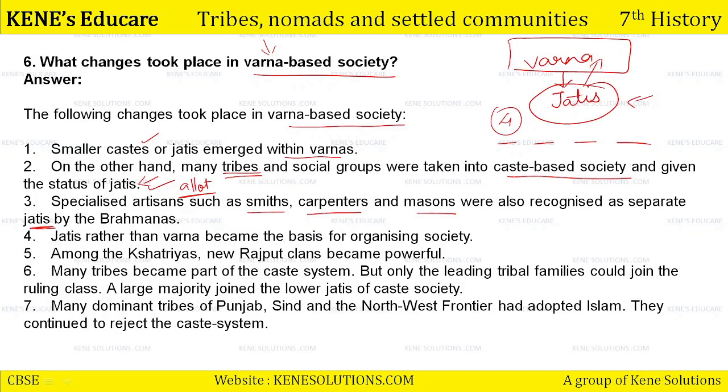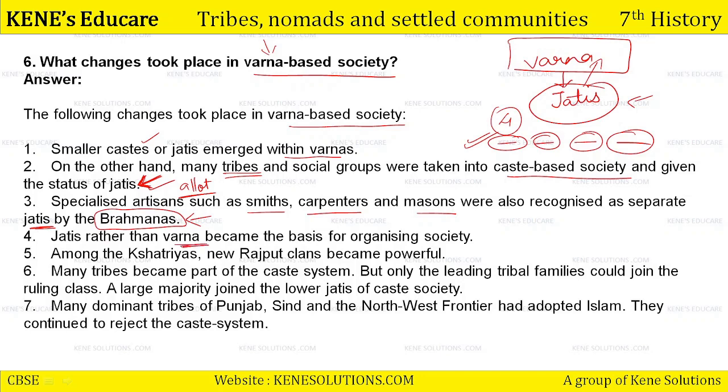Acha, the important question is who is allotting these jatis? Who are the people who are allotting these jatis and deciding the varna of various people? It's the Brahmin. They are the ones who decided who will belong to which jati. They are the ones who decided which jati will come under which varna. Okay? Each varna has separate jatis, right? And these Brahmins were the ones who decided which jati will come under which varna or which group of people will belong to which jati.